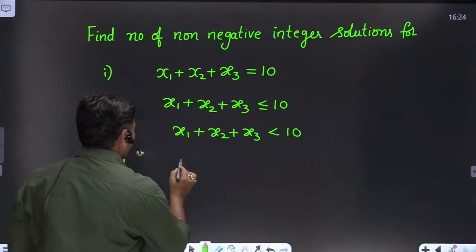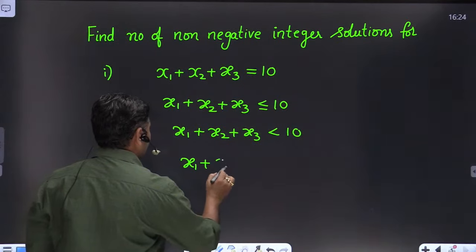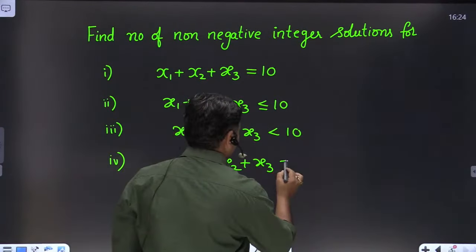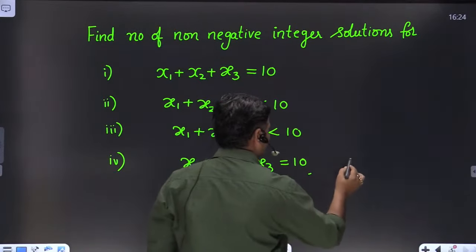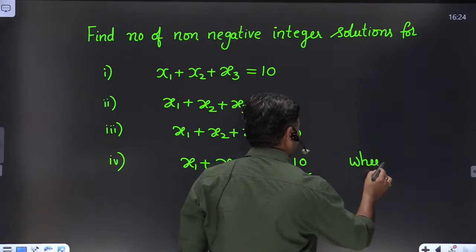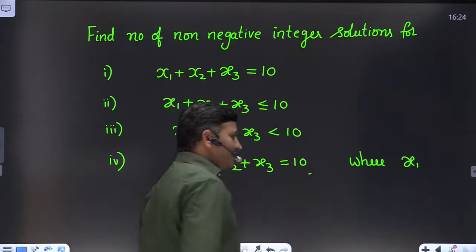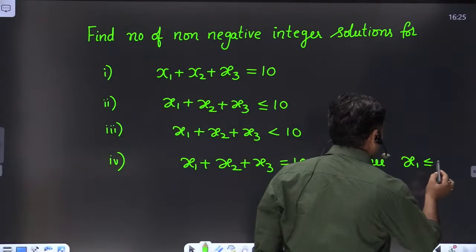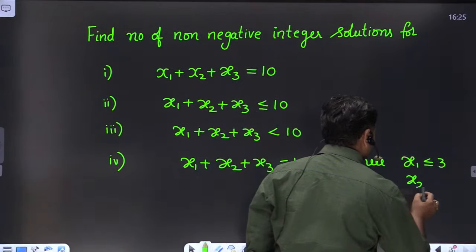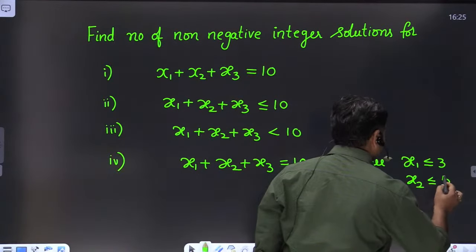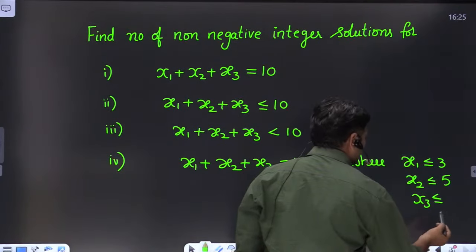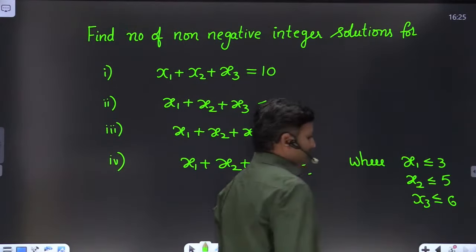Fourth one: find the number of non-negative integer solutions such that x1 plus x2 plus x3 equals 10, where we are giving some extra conditions on the variables. The x1 condition is that it must take at most 3, x2 at most 5, and x3 at most 6, maximum 6.